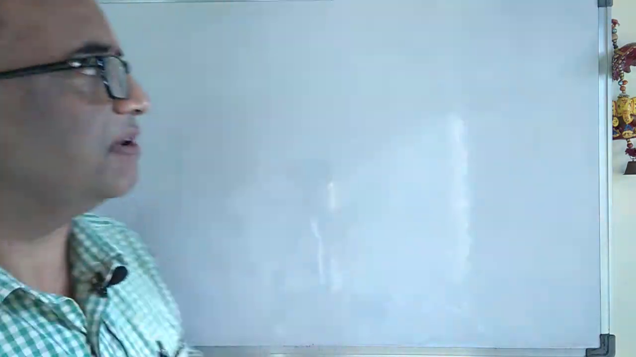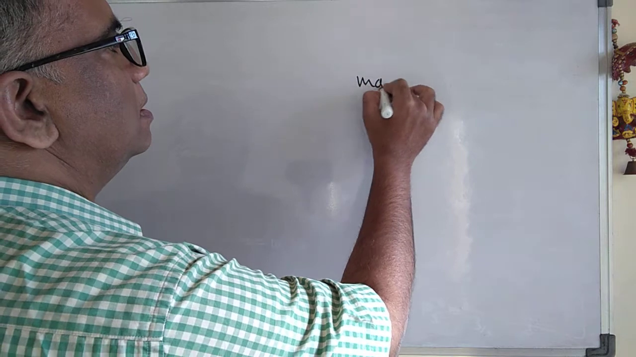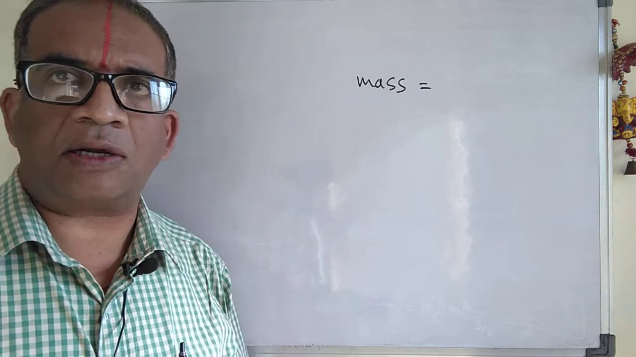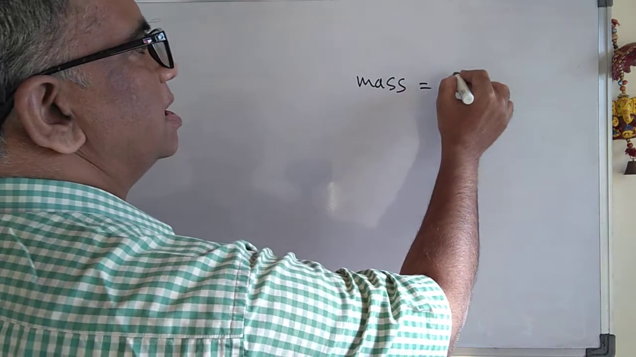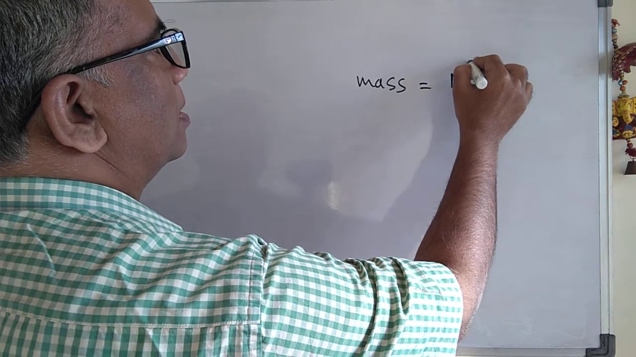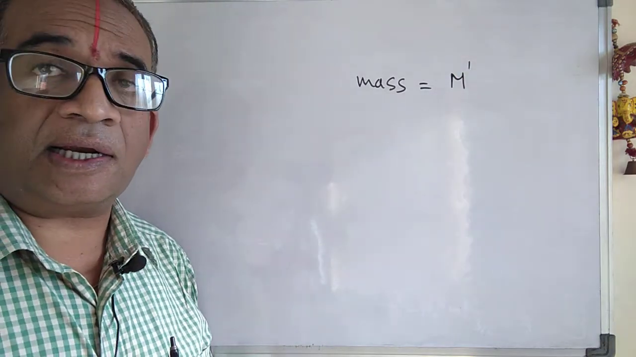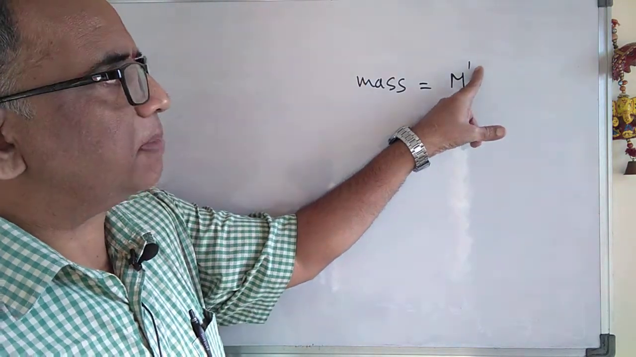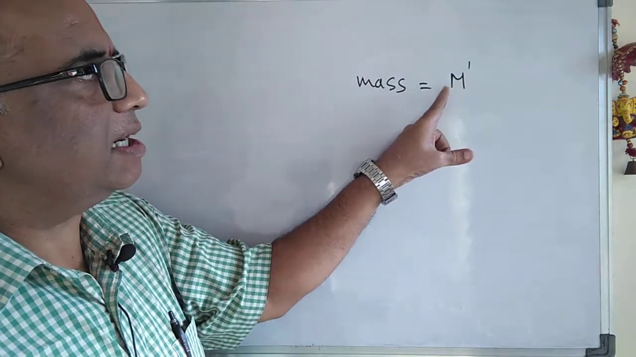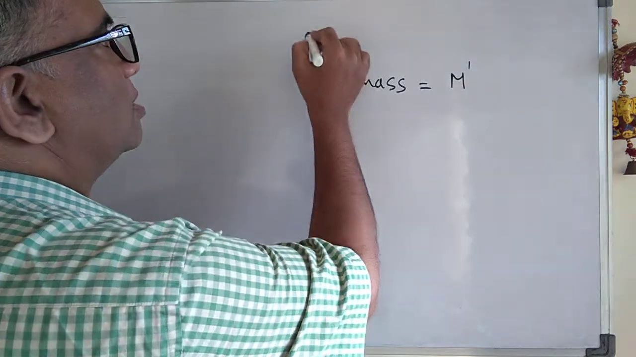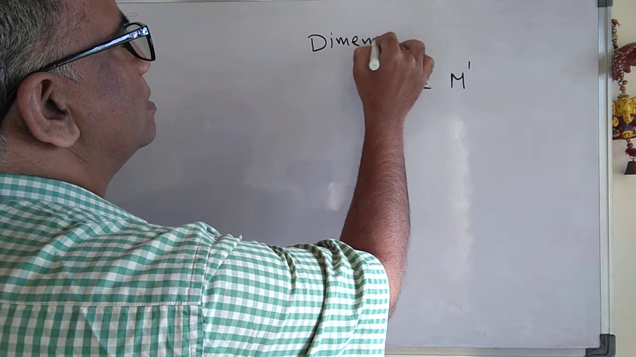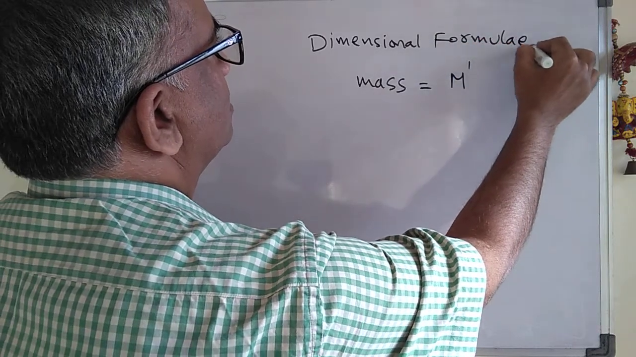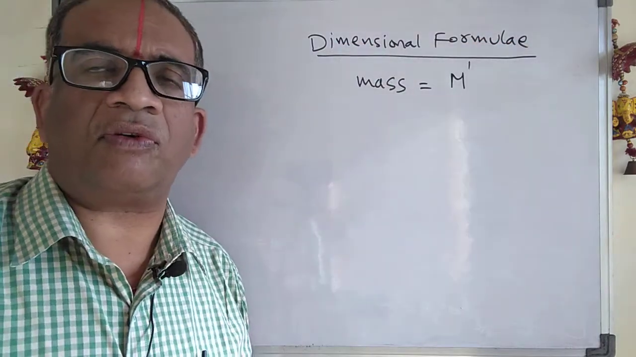For example, if I take mass, mass is a fundamental quantity. You can write it as M to the power of 1, and that is the dimensional formula. The fundamental quantities are raised to certain powers, and then you get a dimensional formula. So the topic today is dimensional formulae. Formulae is the plural form of formula.